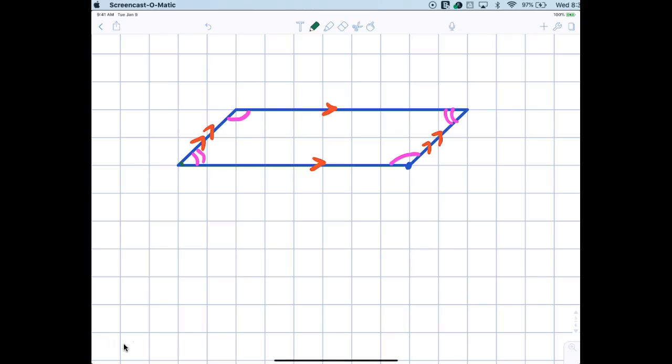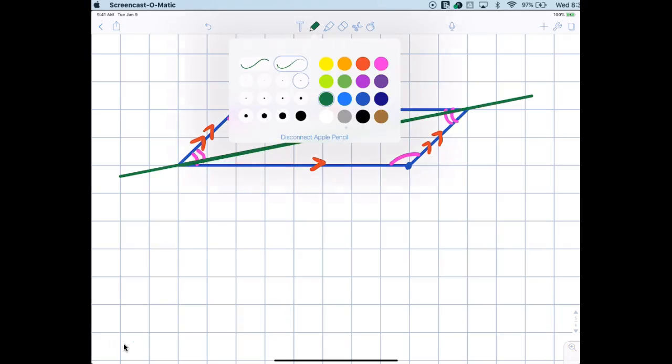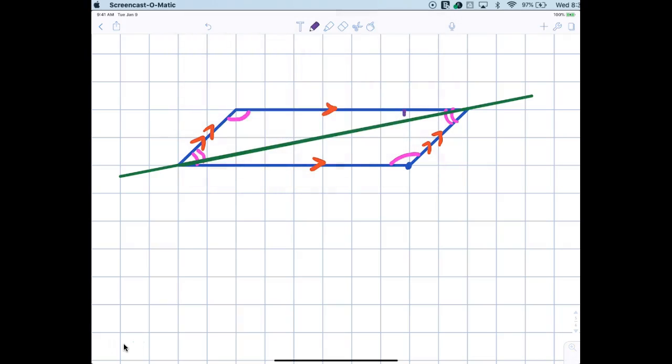If I were to draw this guy from here to here, now, what I'm trying to get you to see is this. Somebody tell me what's true about this angle right here and this angle right here. They are congruent because they are alternate interior angles.